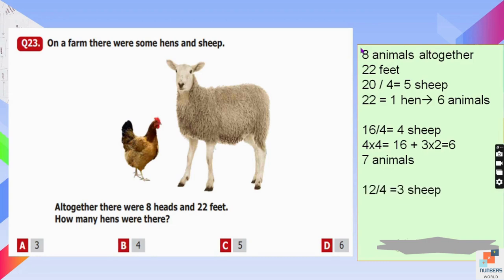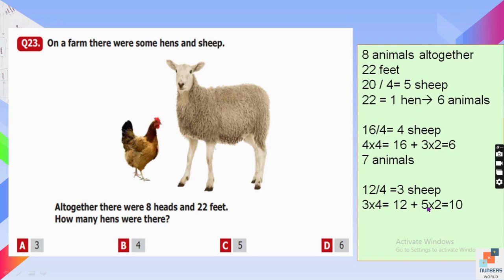Now we will make another combination. We will again see which number is divisible by 4 in 22. So we have checked 20, 16. We are coming backwards actually. So now we'll check 12. If we say 12 divided by 4, there are 3 sheep. To complete the total of 22 feet, now we have to see how many hens we need. We need 5 hens. Each hen has 2 legs, right?